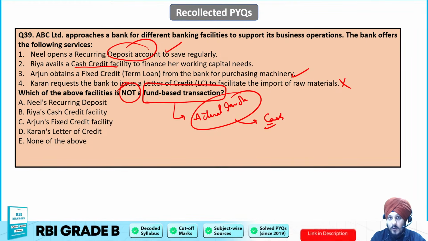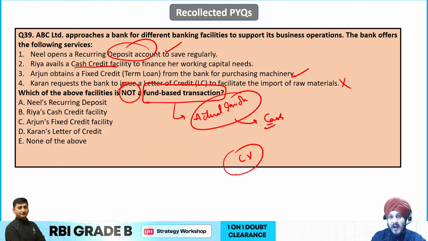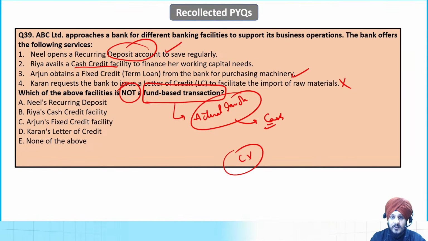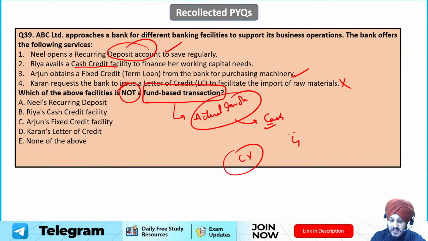No doubt there can be involvement of cash flow, but it will happen only if the customer fails to pay, and the bank at that point will have to honor the commitment, and only then will the cash flow be there. But in traditional terms, the involvement of cash flow does not happen in this case. The bank is just providing the guarantee in case of a letter of credit.